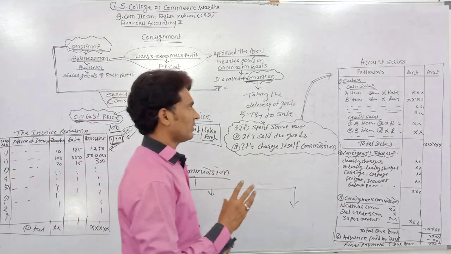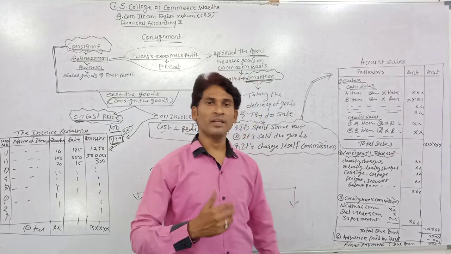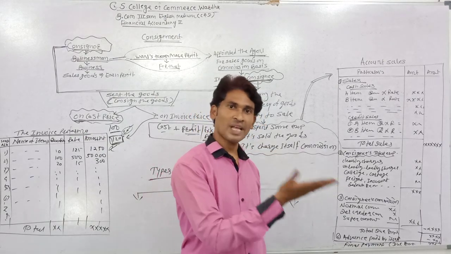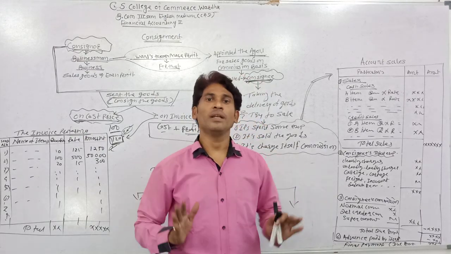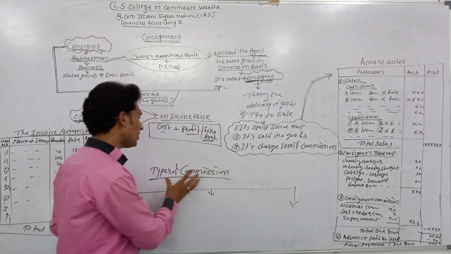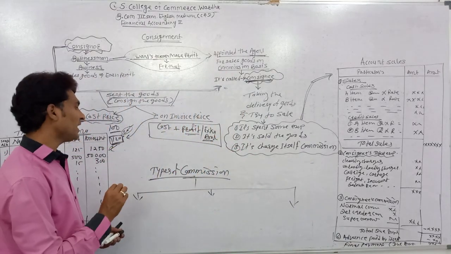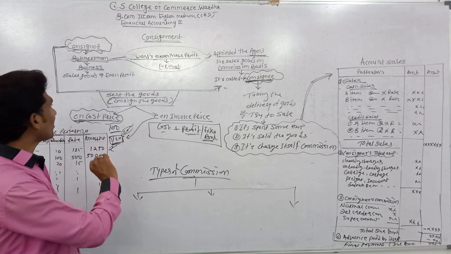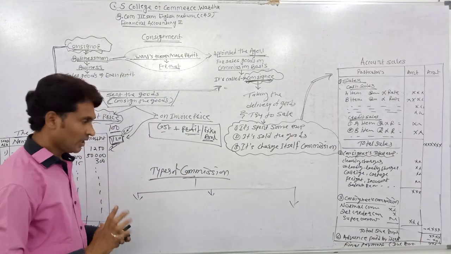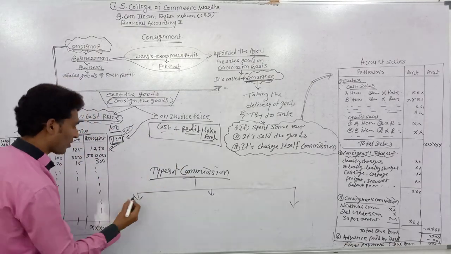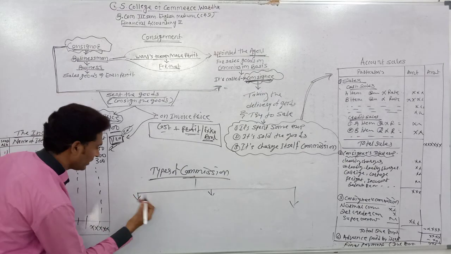Normally when the consignor appoints the consignee for selling the goods, they make a deal about commission: what percentage of commission is given by the consignor to the consignee. There are three types of commissions normally used in consignment.